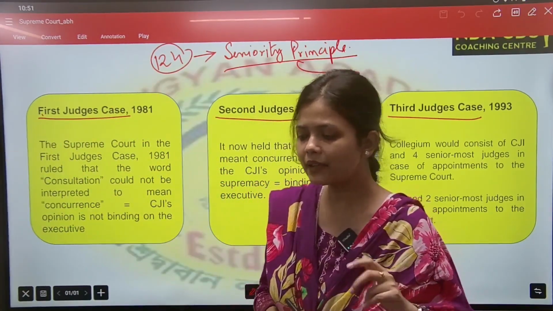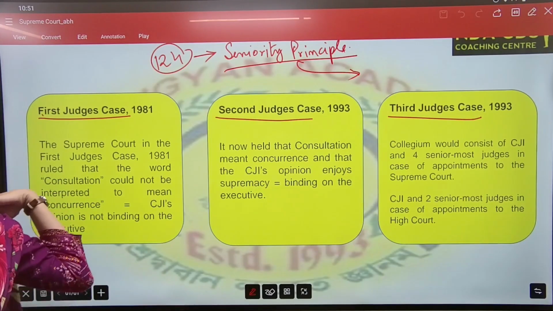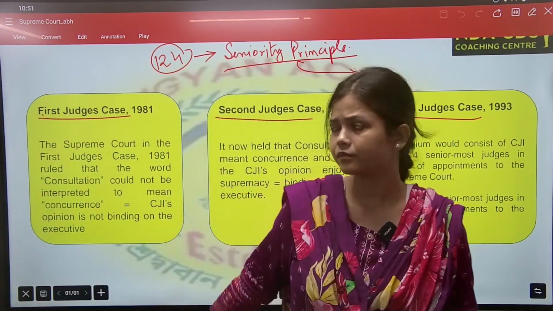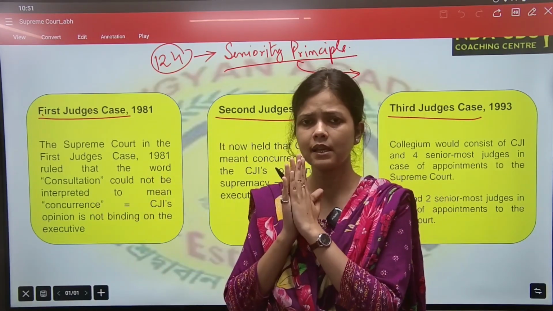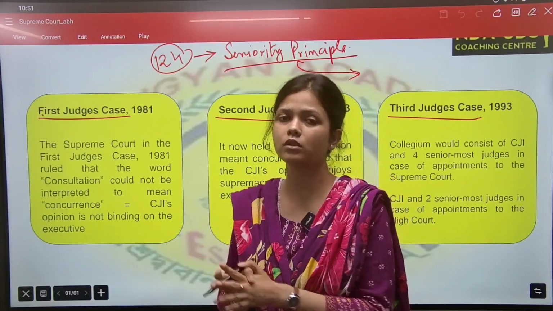See what happens in the first judge case. It was asked that if any names are recommended by the government or by the judges of the Supreme Court for the position of Chief Justice, does this have to be followed by the President or not?